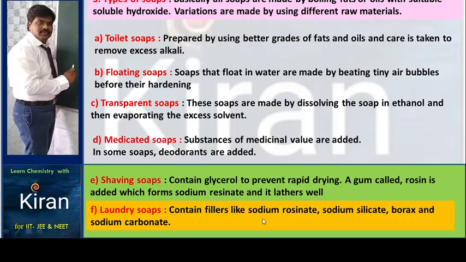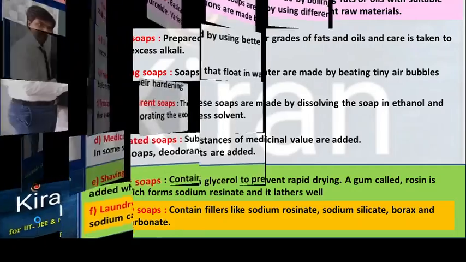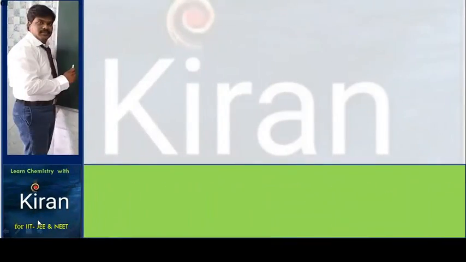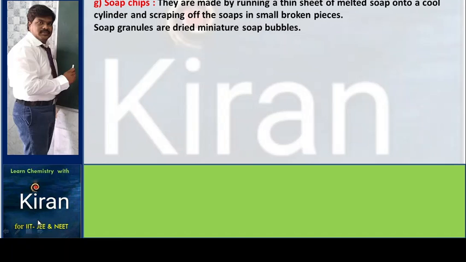Laundry soap contains fillers like sodium resinate, sodium silicate, borax and sodium carbonate. These are the different kinds of soaps. Based upon the raw material used, different soaps are formed. Soap chips are made by running a thin sheet of melted soap onto a cool cylinder and scraping the soap into small broken pieces. Soap granules are dried minute soap bubbles. So these are about soap chips.